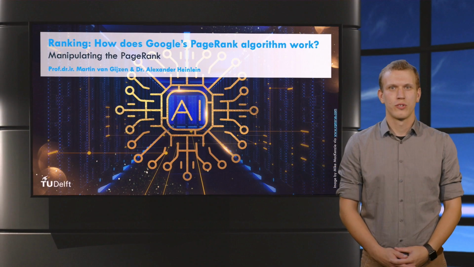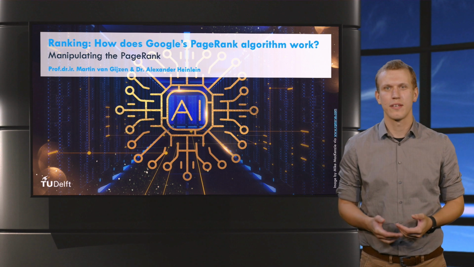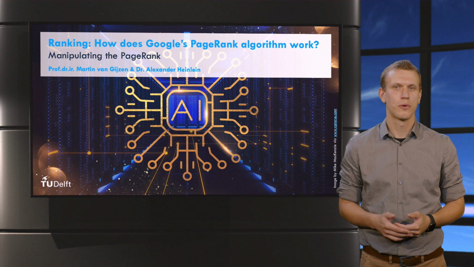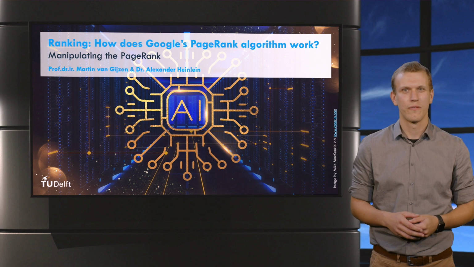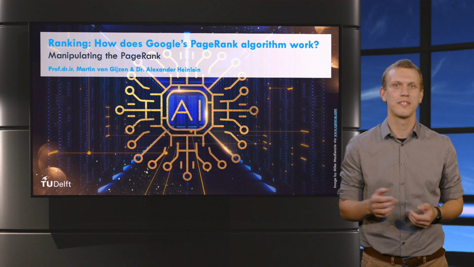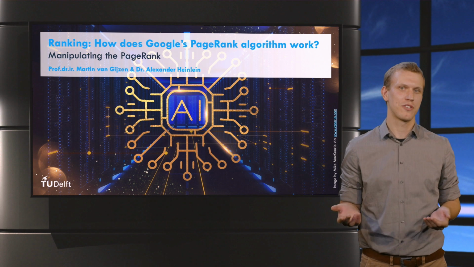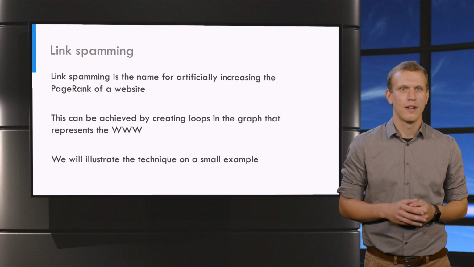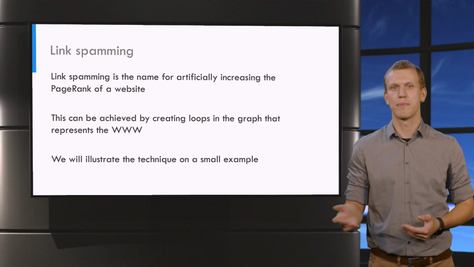In the previous videos, you learned how Google's PageRank is computed. It is clear that the PageRank value is very important since it determines how easy it is to find a page. Unfortunately, this has also led to people thinking of how to artificially increase the PageRank, basically by making use of assumptions made in the PageRank model. Artificially increasing the PageRank number of a page is called link spamming.